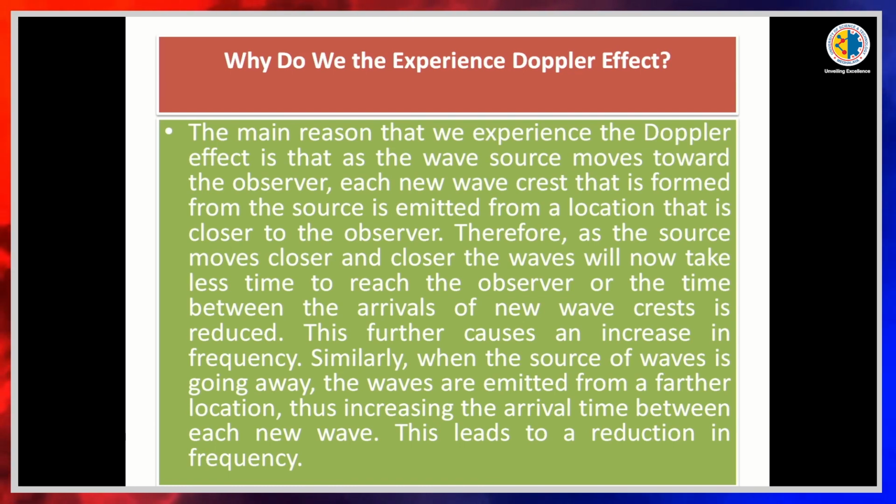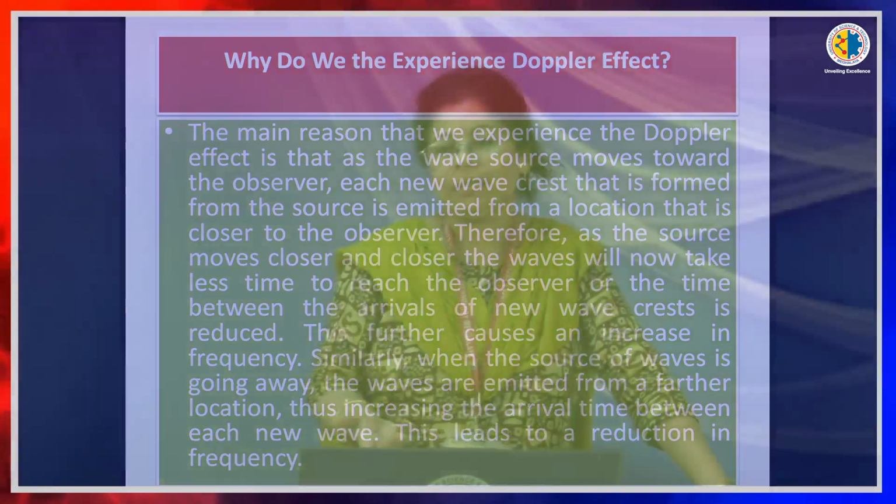Similarly, when the source of waves is going away, the waves are emitted from a further location, thus increasing the arrival time between each new wave. This leads to a reduction in frequency. So, it only happens between the observer and the source of wave. When it is moved towards, the frequency is high, and when it passes away, the frequency is less. Therefore, wavelength is longer.